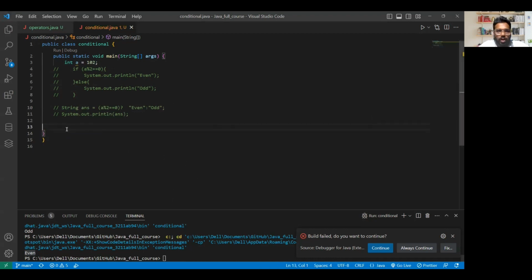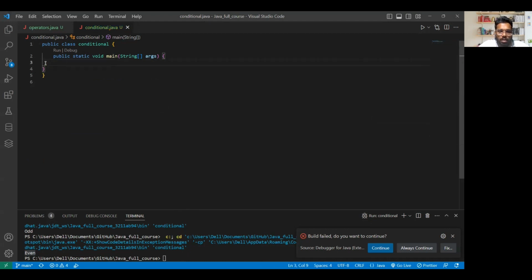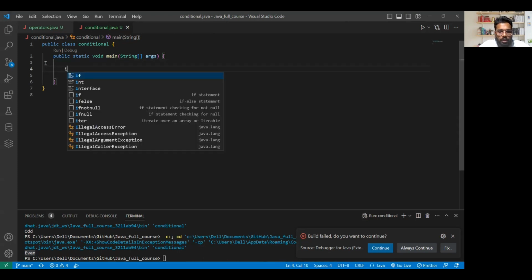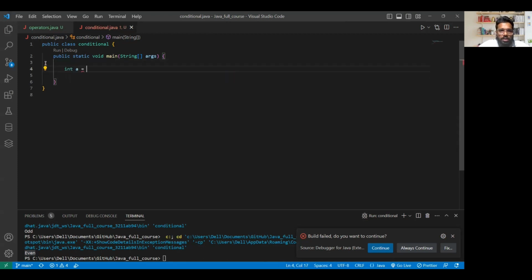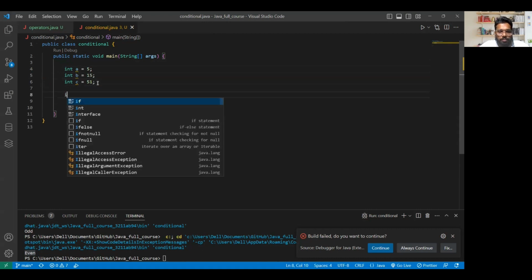Let's quickly do one more problem, the last and final problem, which is comparing three numbers. We will do it with the if statement only. So let's have three numbers. I'll say int a equal to, let's say, 5. Then I'll duplicate this and change the name to b, and then to c. Here I'll make it 15, and here I'll make it 51.